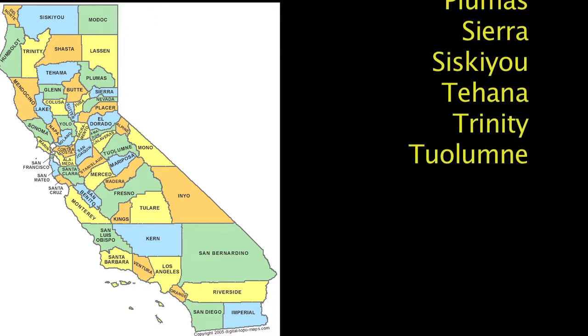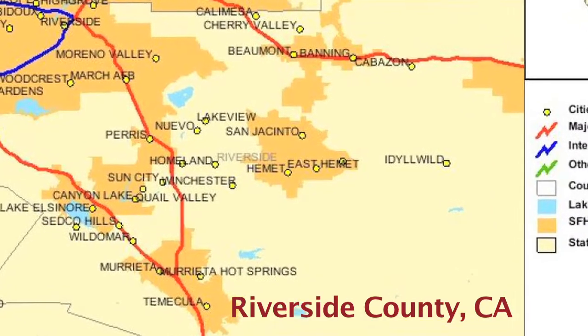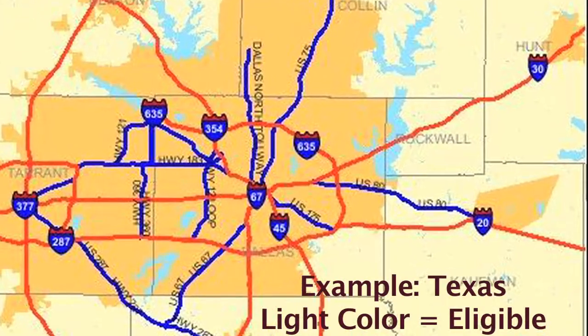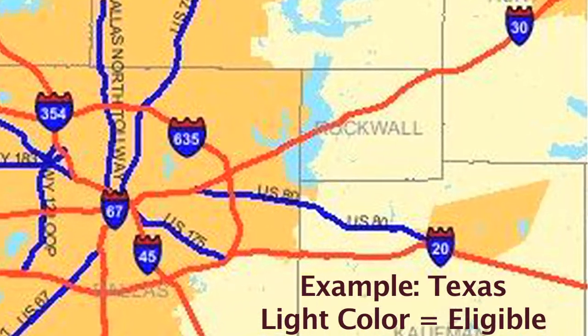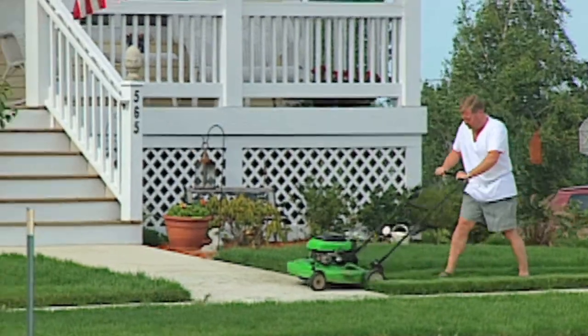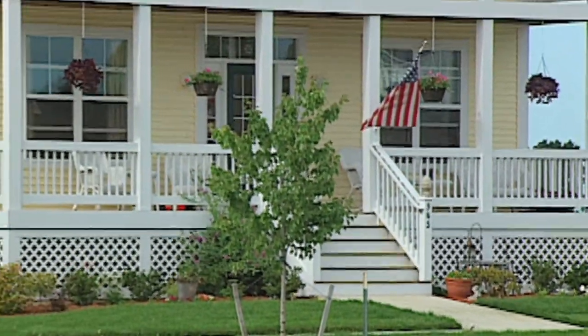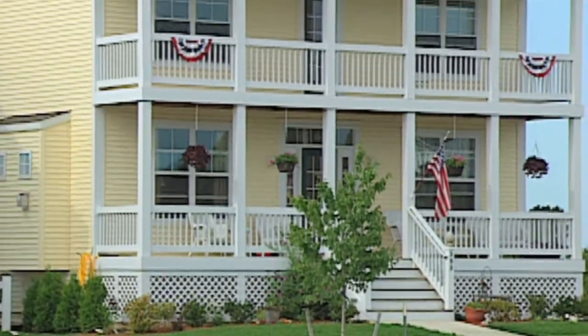However, some counties, in fact most counties, like for example Riverside County in California, have both eligible and ineligible areas. Now, when the USDA rural development was first set up, it was to target populations that had 10,000 people or less. However, exceptions can be made for populations of 25,000 to 50,000, depending on how far they are from urban areas. So the million-dollar question is this.